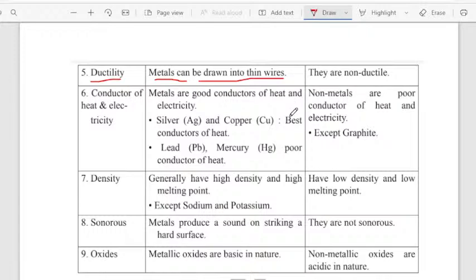So you want to note one particular point at this time. You will be surprised to know that, taking the example of wire, I can take gold. Gold can be drawn up to 2 kilometers. Only 1 gram of gold can be drawn into up to 2 kilometer length. Such a ductile metal gold is. So the property of metals which can be drawn into thin wires, we will call it ductility.